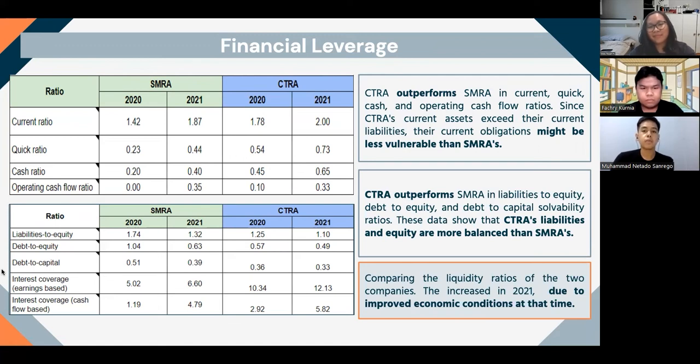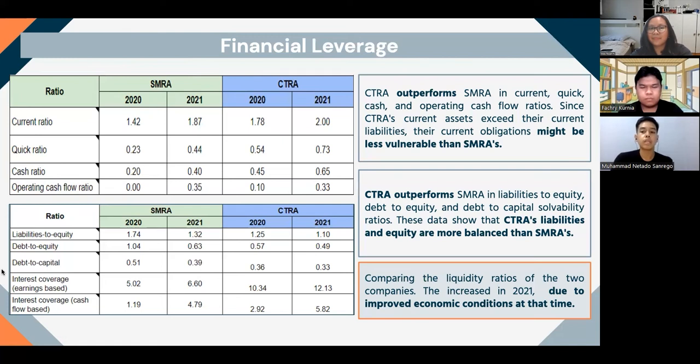Further analysis for financial leverage shows that CTRA outperformed SMRA in liabilities to equity, debt to equity, and debt to capital solvability ratio. This means that CTRA's liabilities and equity are basically more balanced in comparison to what SMRA has.